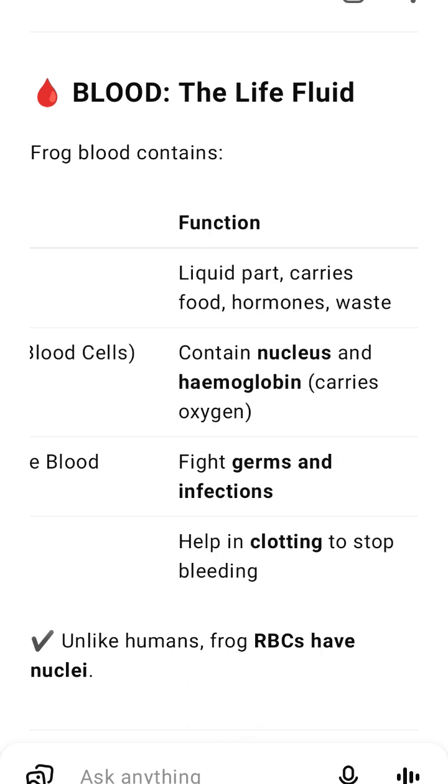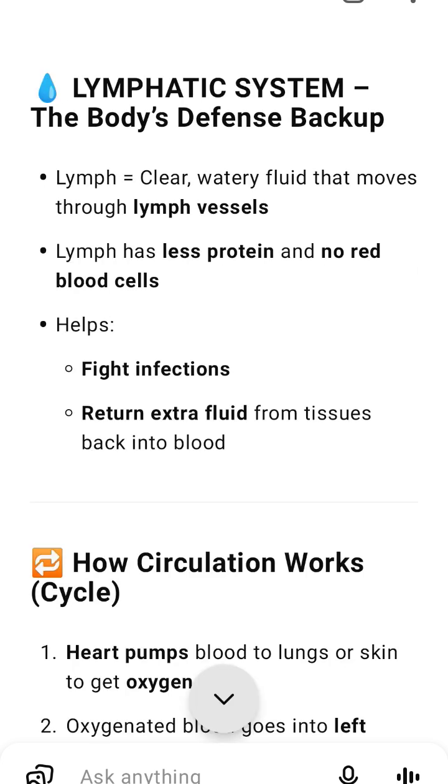5. Used blood returns to the right atrium. 6. Goes to lungs or skin to release CO2, get more oxygen. 7. Cycle repeats again and again.